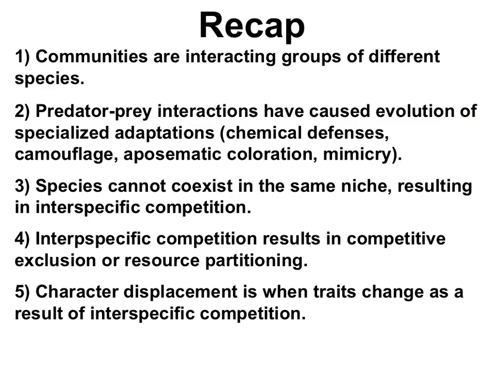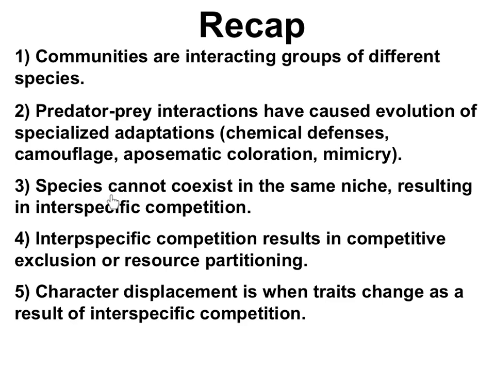So let's recap. This video is about communities, interacting groups of different species. Species can interact with each other in a lot of different ways. One of those ways is predator-prey interactions, which result in evolution of both the predator species and the prey species. We talked about these specialized adaptations that result from coevolution of these interacting species.